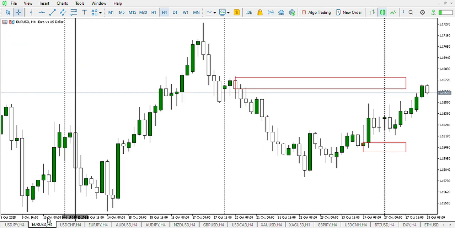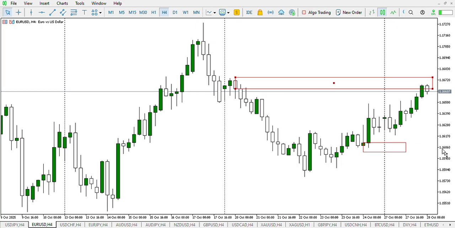On EUR USD, as we predicted on Monday, if you followed us, we were expecting a buy to sell. So you can see price buying to this zone, and we can expect price to sell further down, come back here, take out this liquidity zone before a drive further up.